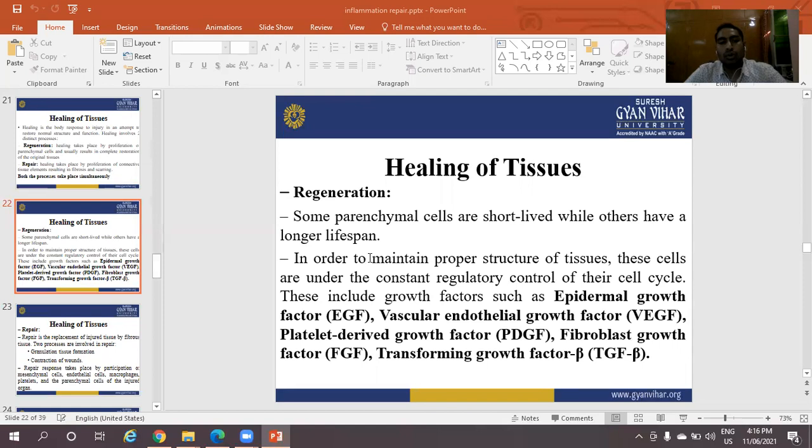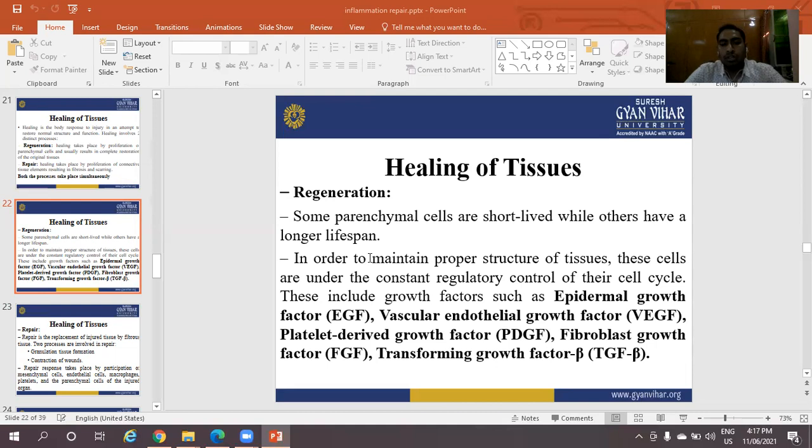Healing of tissue. The second process is regeneration. Some parenchymal cells are short-lived while others have a longer lifespan. In order to maintain the proper structure of tissue, these cells are under the constant regular control of their cell cycles.